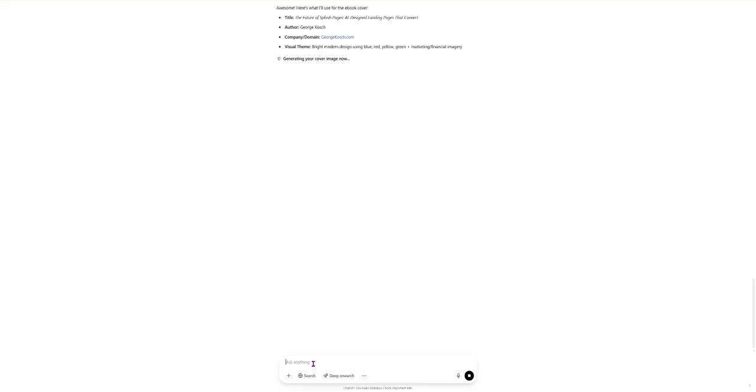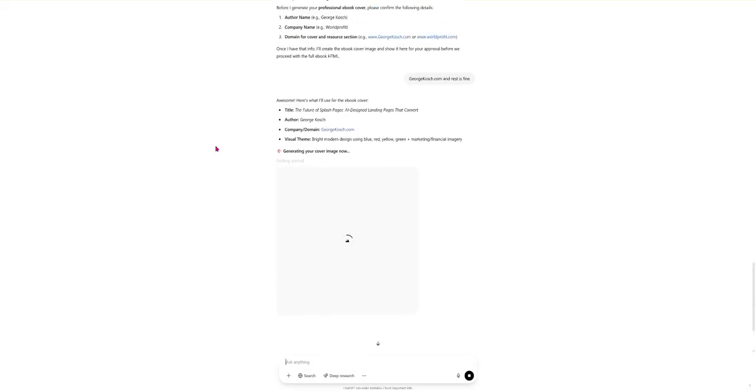This is really, really incredible that it can do this. So we're going to let it create the image. And as you can see, it's working away here. And I'm just going to let it get started and talk about this image.